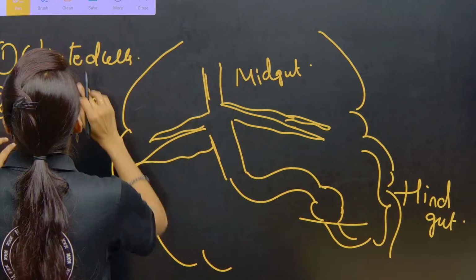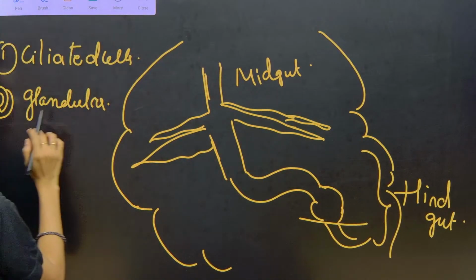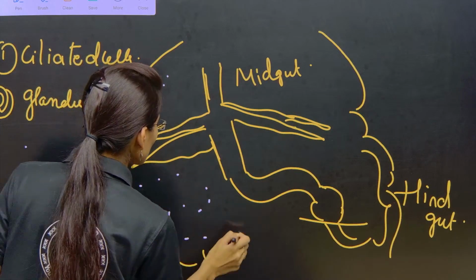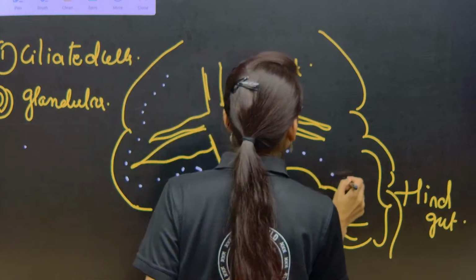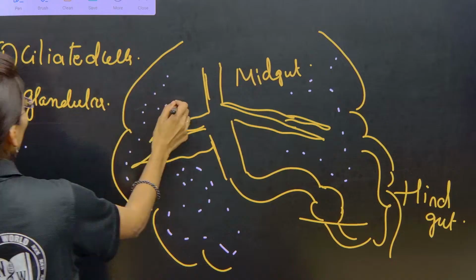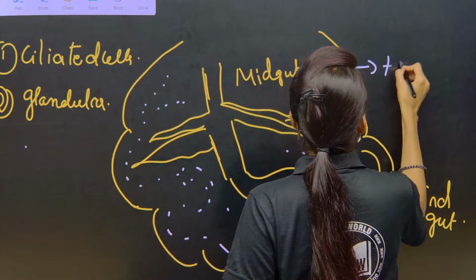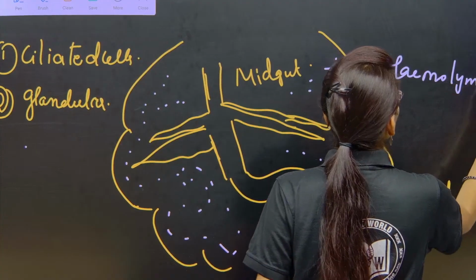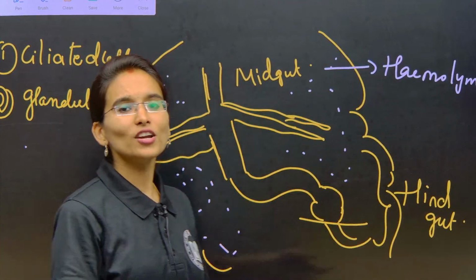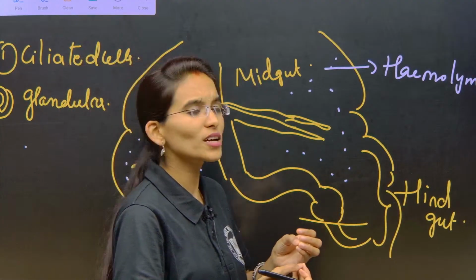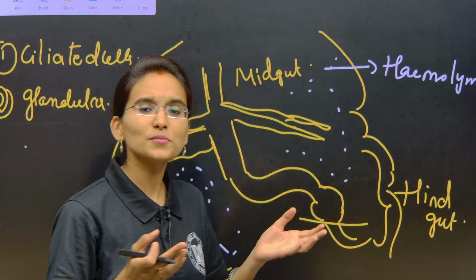Now, what we can find here, my dear students, is the hemolymph of the cockroach. In the hemolymph we can find some inorganic salts, uric acid, and different types of waste materials.